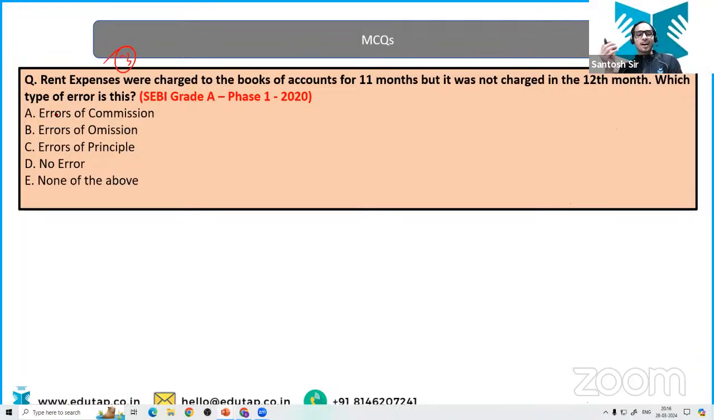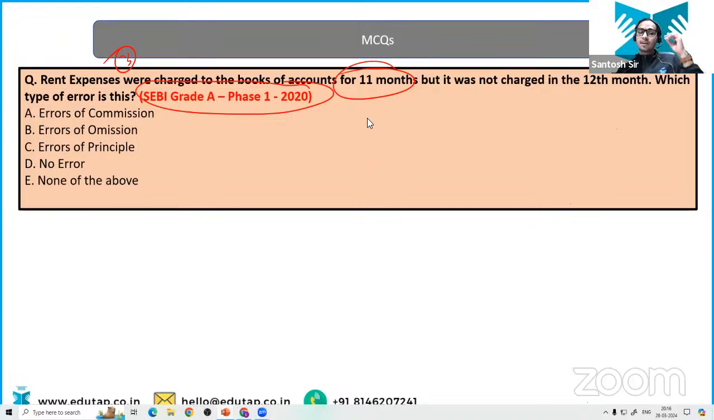Rent expenses were charged to the books of accounts for 11 months, but were not charged in the 12th month, though it should have been. So which type of error is this? It has actually been asked in the examination. What should be the answer of this question?